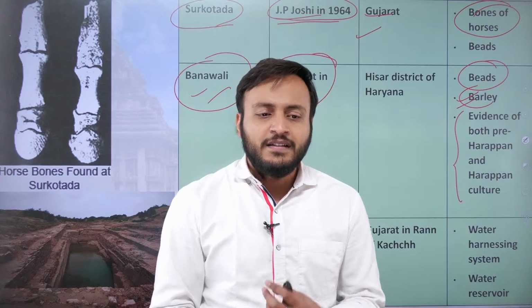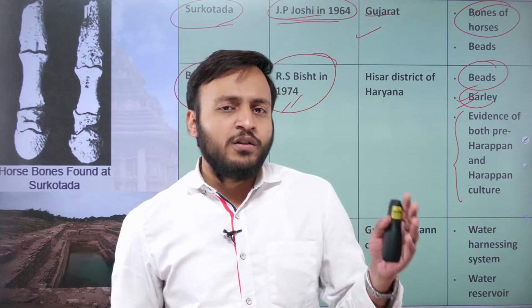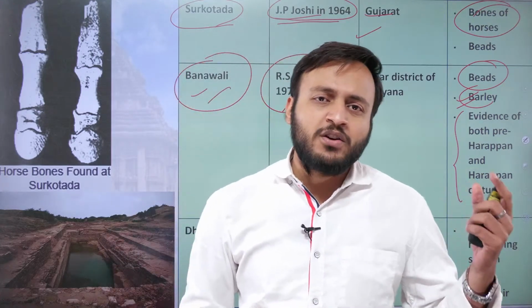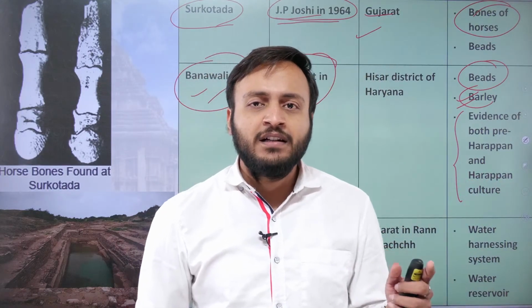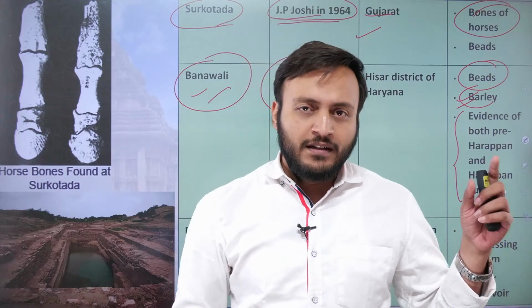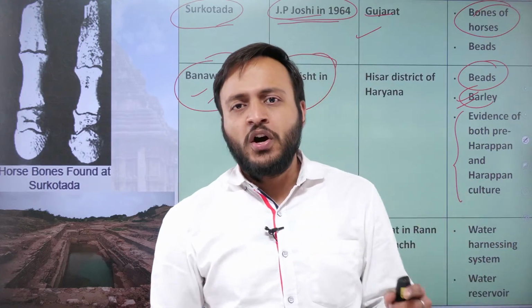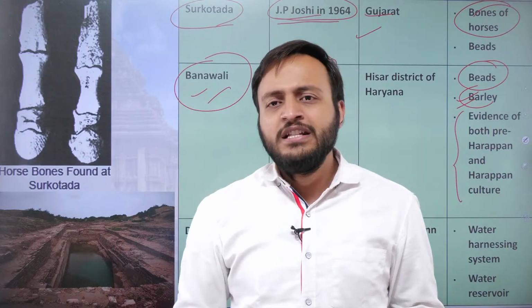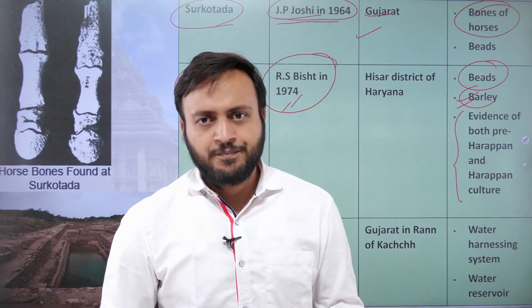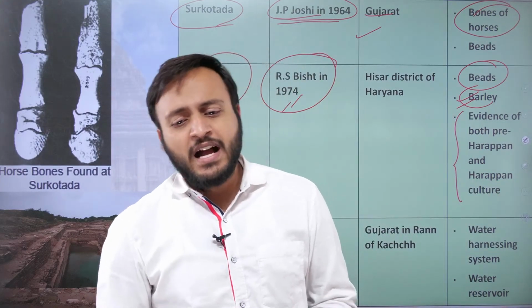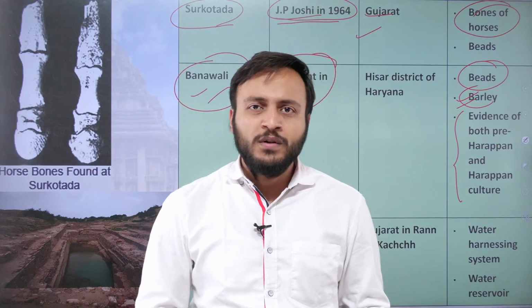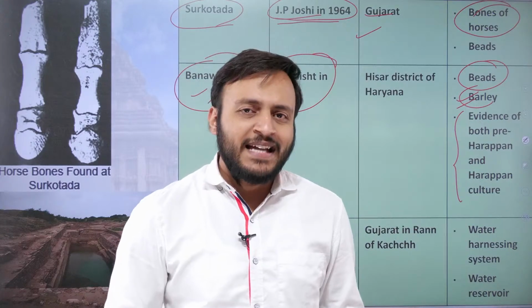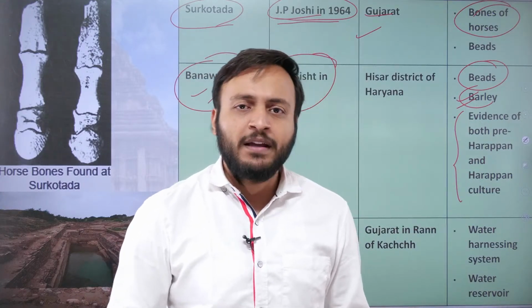Okay everyone. The Hisar region of Haryana did not just have the place called Banawali, but also the place called Rakhigarhi, and another place called Bhirrana. So all these are present in the Hisar district. See, Chandra, the presence of the horse bones from Surkotada has always been a contentious topic.